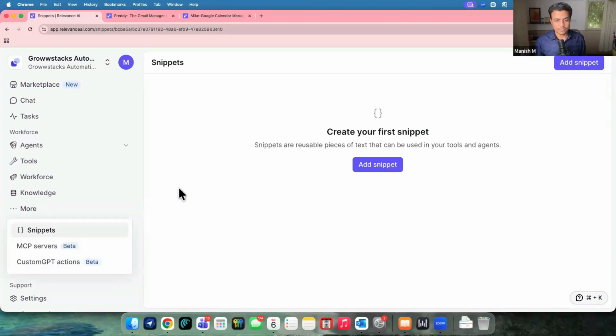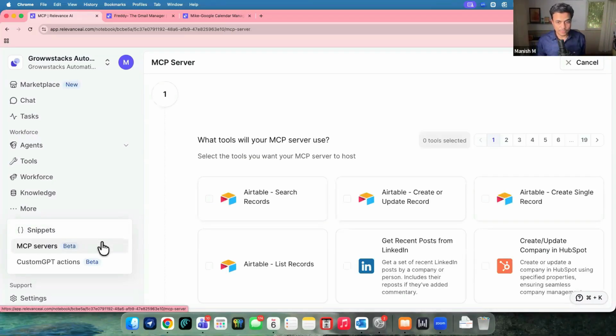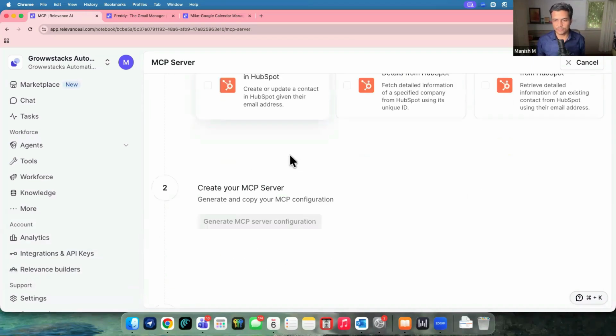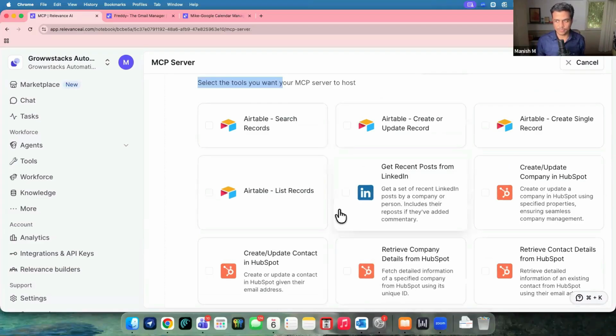Then we have some snippets, again a kind of reusable small piece of code or some functions, obviously only specific to the Relevance platform, which can work as an additional capability of this particular agent. It can also use an MCP server, which was recently introduced by Relevance, as by almost any other AI agentic platform. So MCPs are there, and we can connect with multiple tools or multiple things over here.